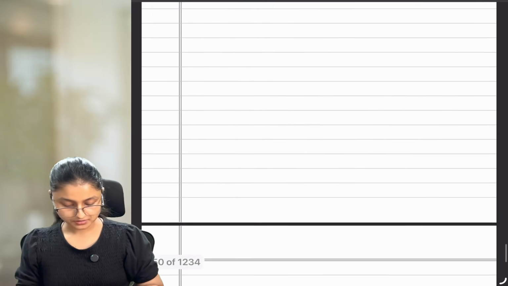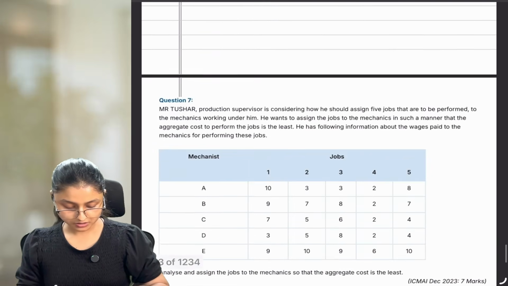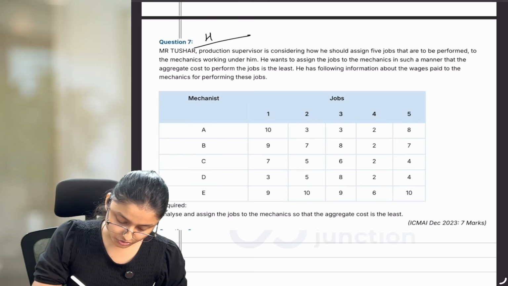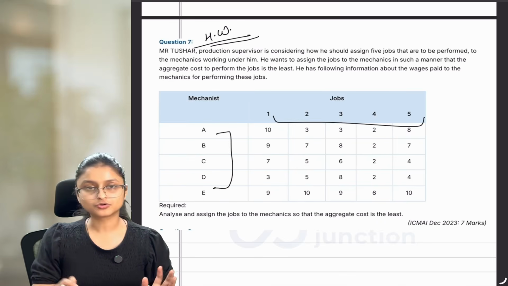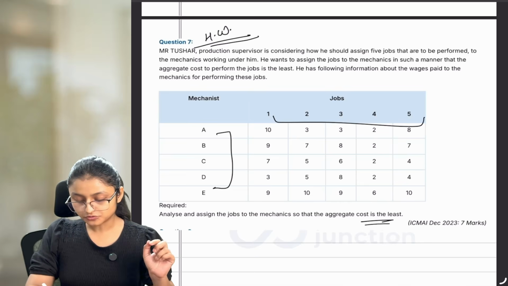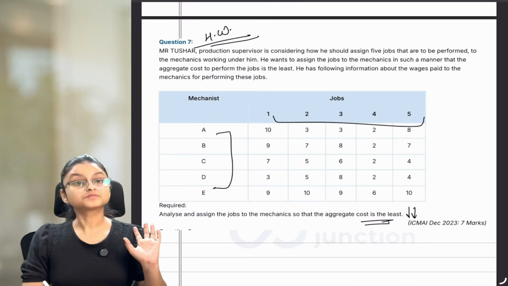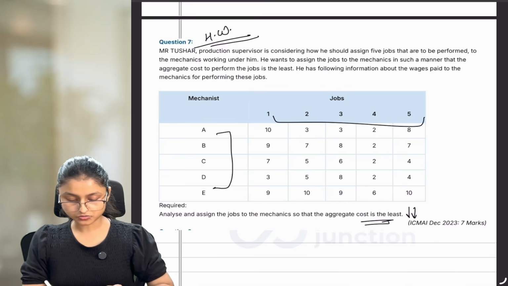Now, question number 6 was your homework. Question number 7 is also going to be your homework. This is also a normal case where 5 rows and 5 columns are there and you have to minimize the cost. Okay? So this question is also going to be your homework.